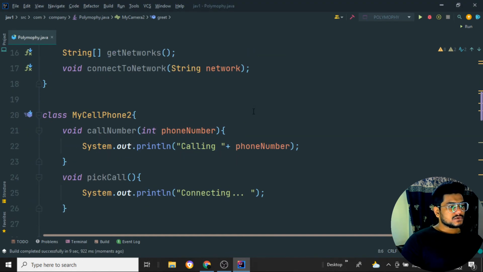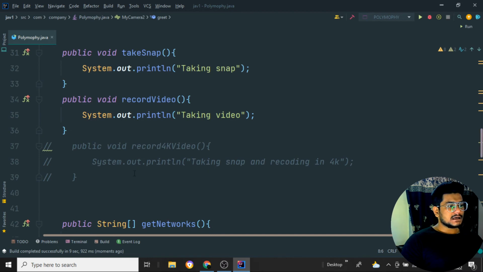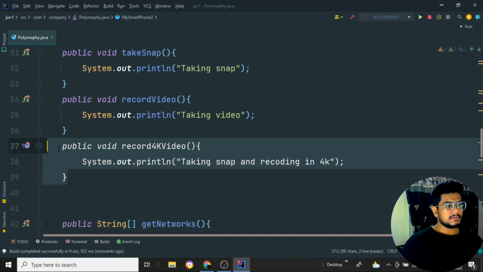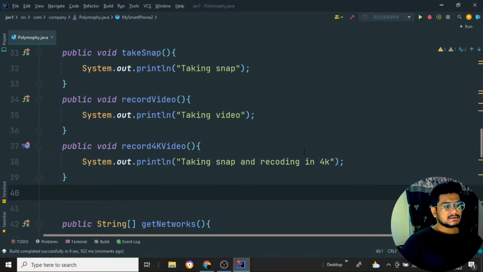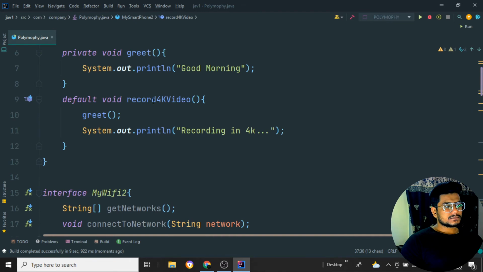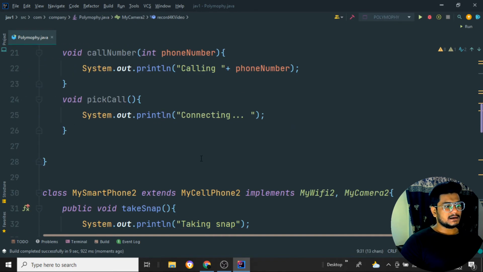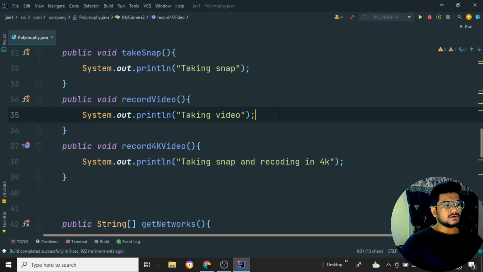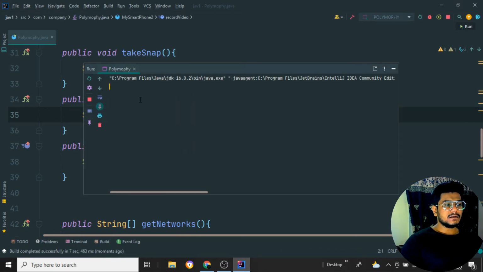Suppose we have one more here, just recording in 4K. Suppose I just uncomment it over here. So here I'll just write taking snap and recording in 4K. If I try to print the record 4K video, whether this is going to print or that record 4K video is going to print, let me try. Okay, so record 4K in video. Suppose the particular record 4K video is present inside my smartphone class. It might be present, such cases also exist.